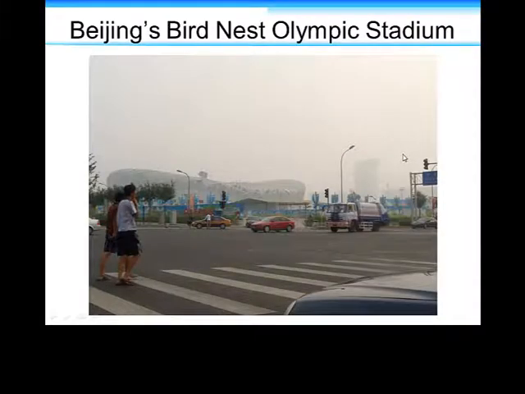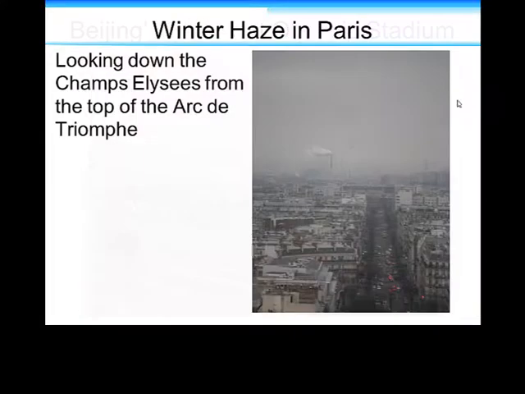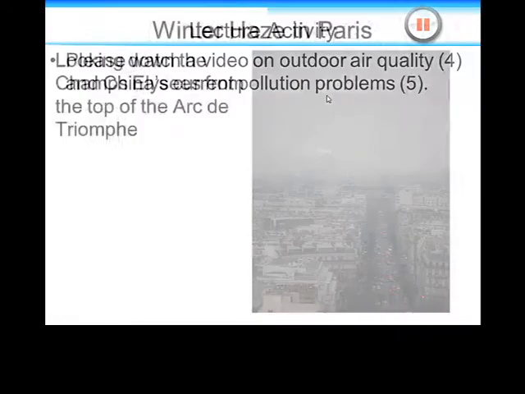So here we have an image of some smog, and you already saw a little bit about China's pollution problem. Often over Beijing, you have this problem of temperature inversion and just mass amounts of pollution in general, and so you get the formation of ozone and smog and other things. And then here we have Paris, looking down one of the main arteries, the Champs-Élysées, and you can see it's very, very polluted, very smoggy looking. In winter haze, there's been a temperature inversion.